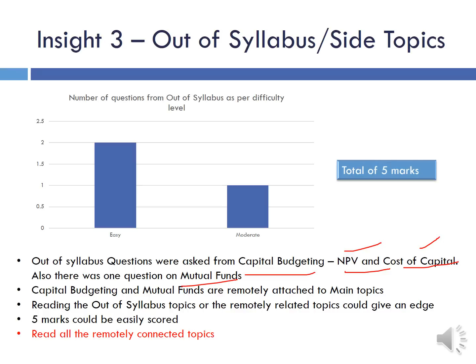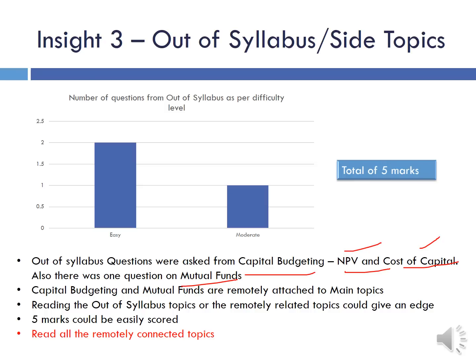Reading out of syllabus topics or remotely related topics could give you an edge. That is the main point. If one could have solved these questions on NPV and cost of capital, then he would have definitely had an edge over others when it comes to the final selection.